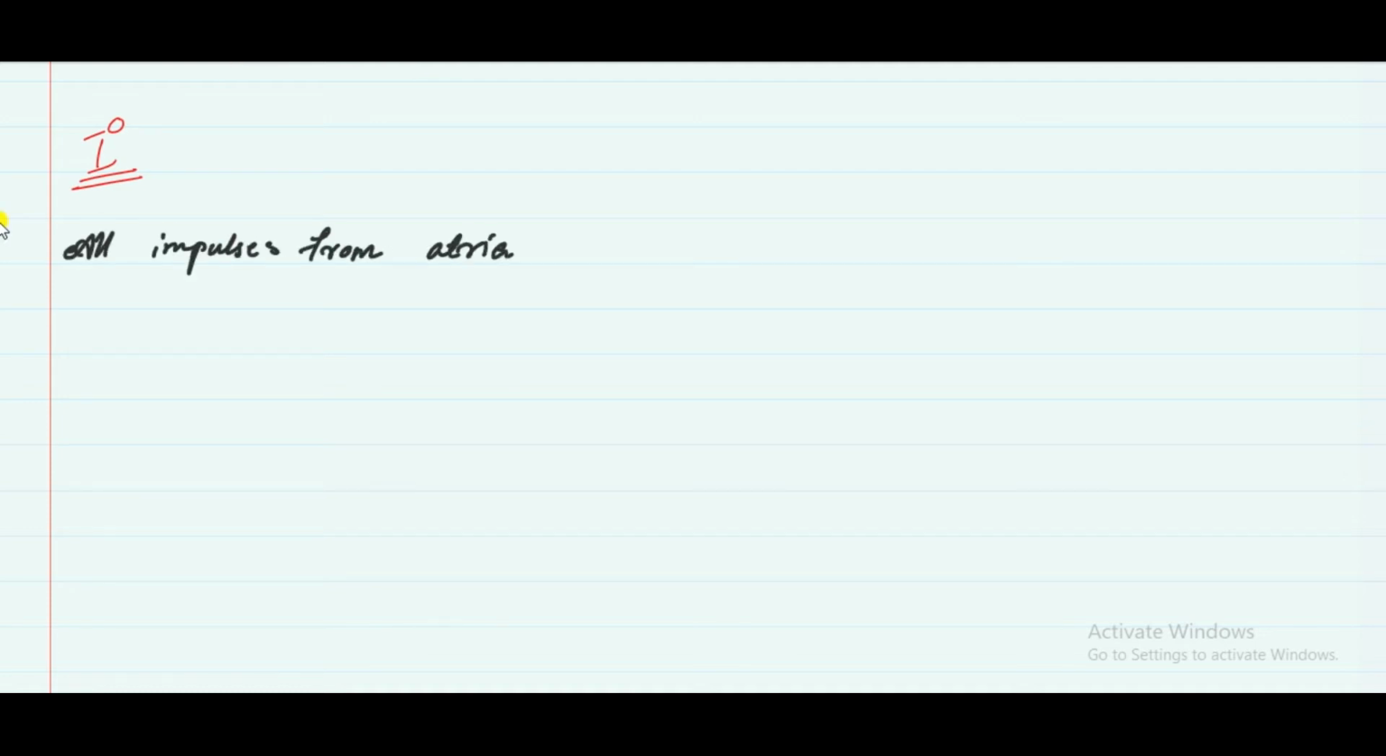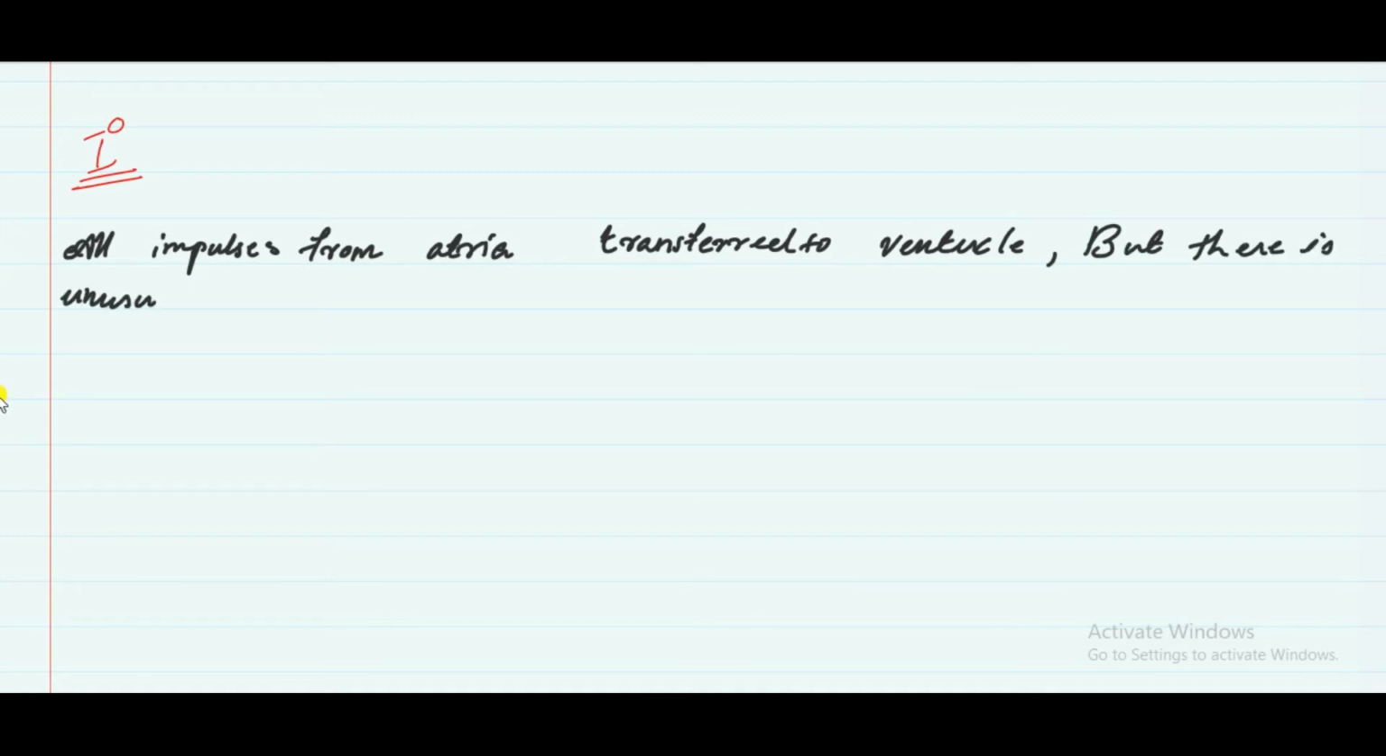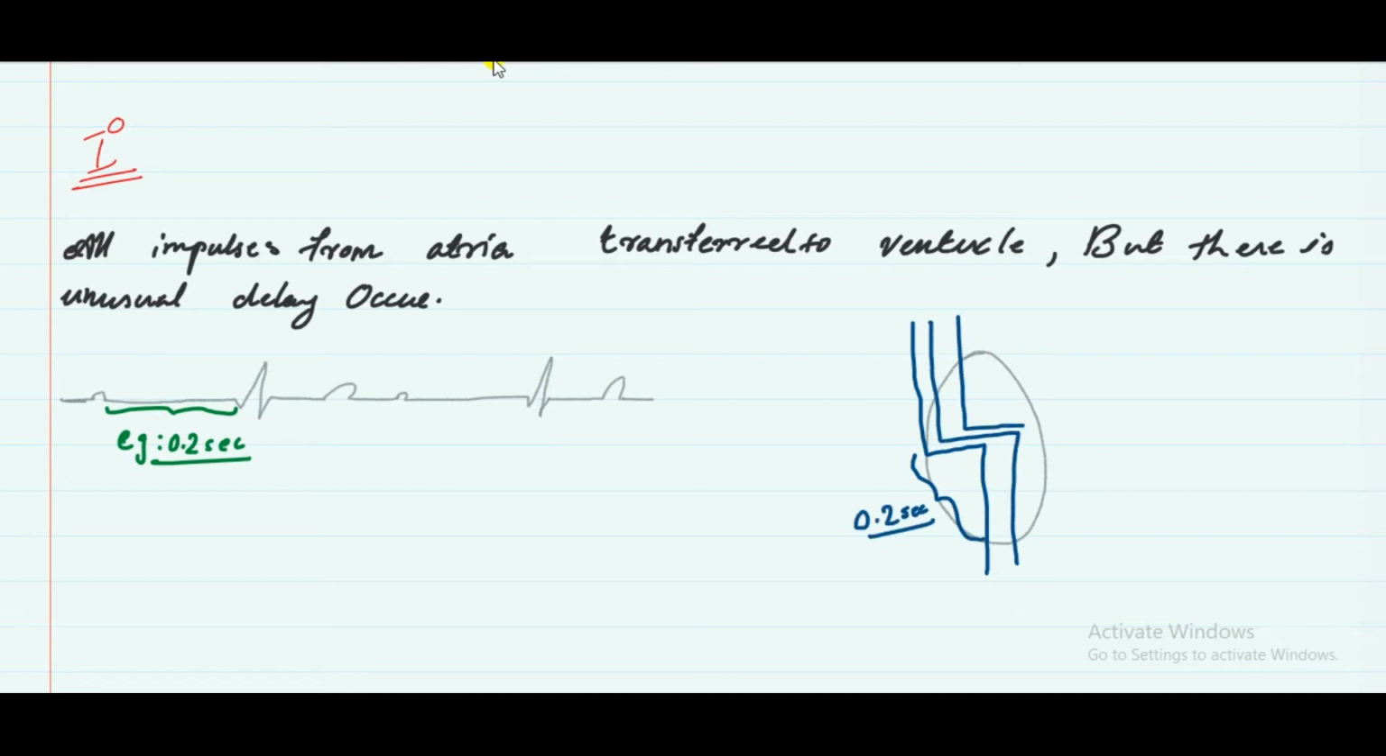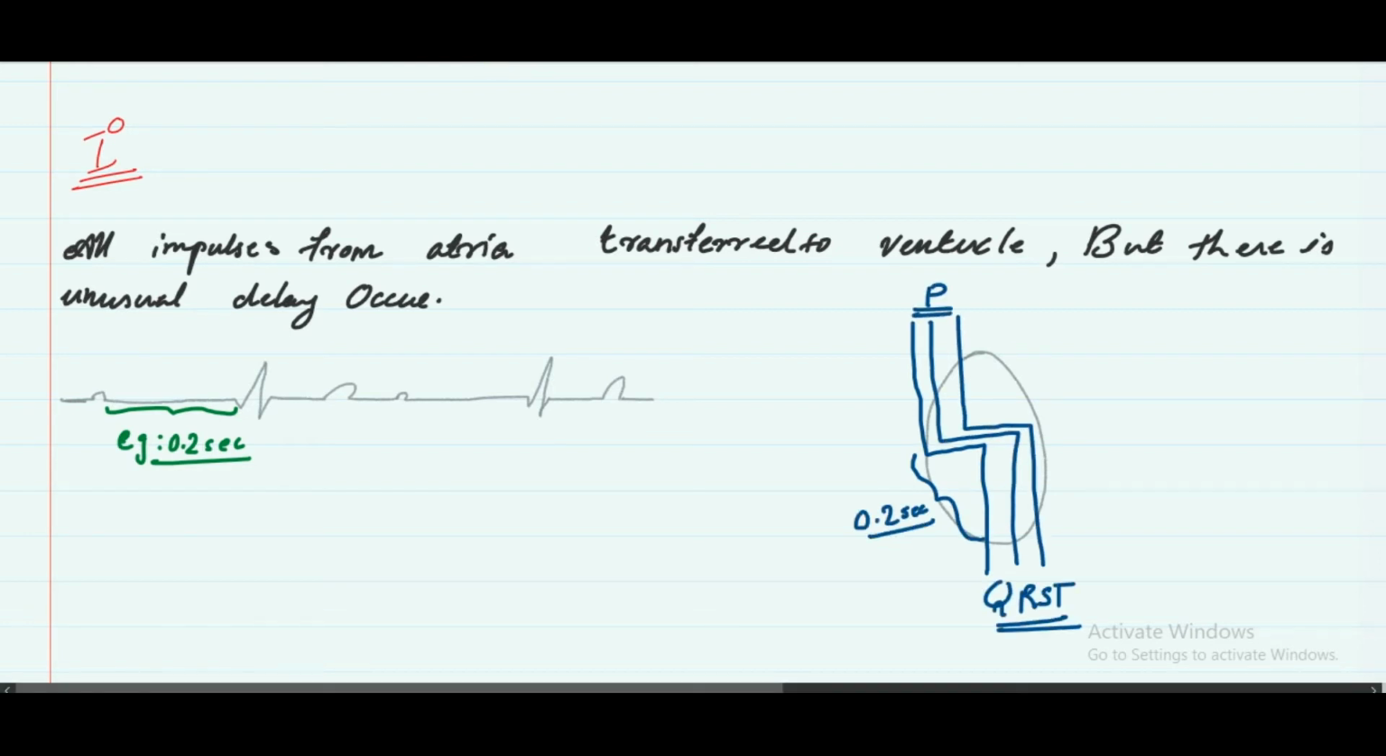In first degree, all impulses from the atria transfer to the ventricle, but there is an unusual delay, for example, 0.2 seconds. You can see between P and the Q or R, we can see 0.2 seconds of delay. That is the AV nodal delay. So I am drawing the AV node, and you can see the resting of impulses in the AV node is for 0.2 seconds. You can see all the PQRST waves in first degree.